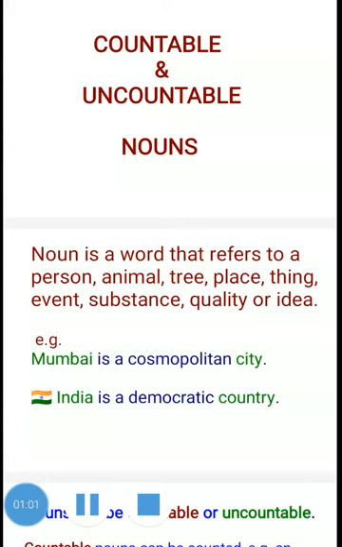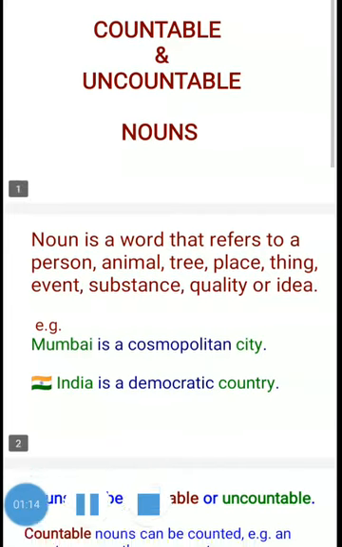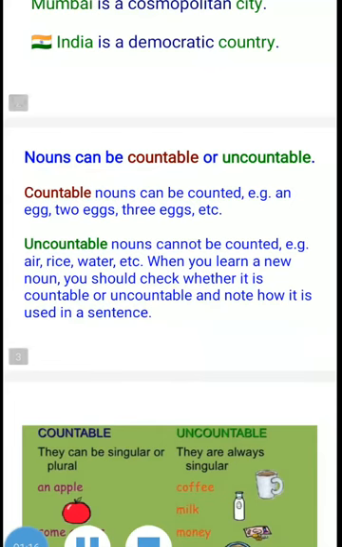India is a democratic country. In these sentences, the words Mumbai, city, India, and country refer to places. So these are nouns. Now, let's get into the topic. Nouns can either be countable or uncountable.